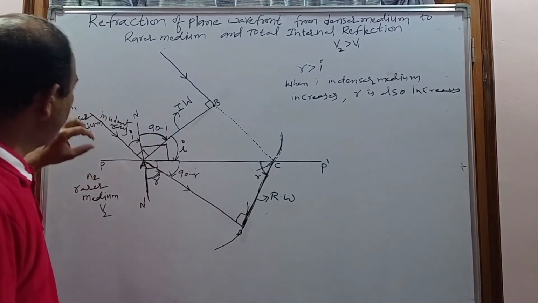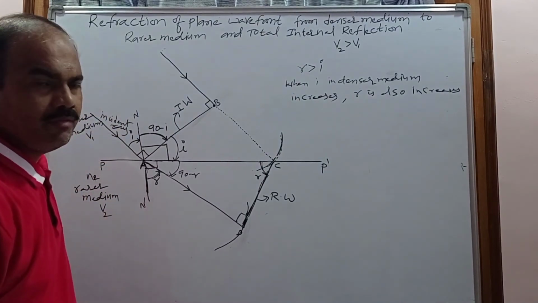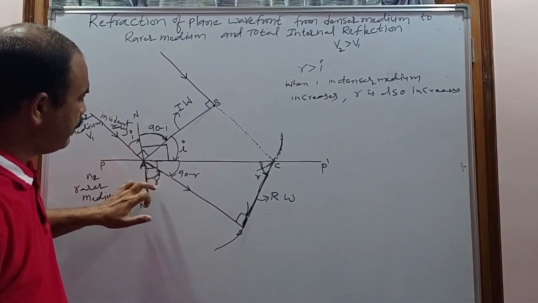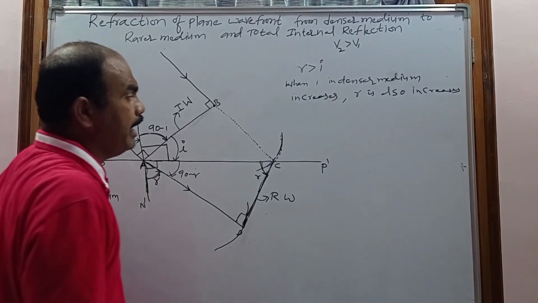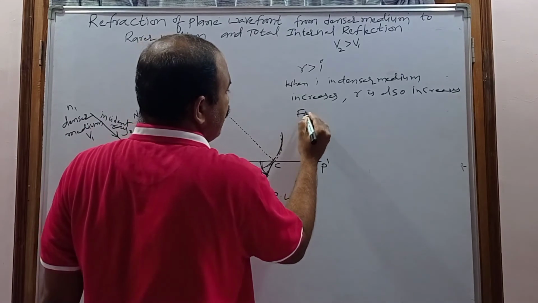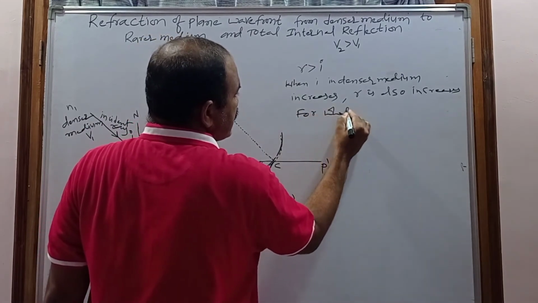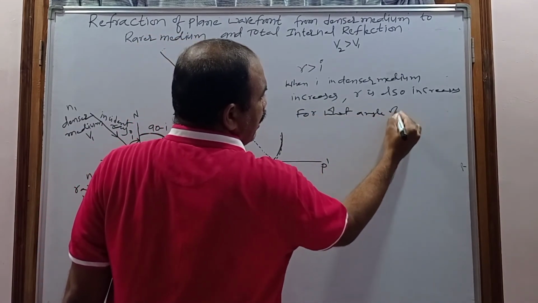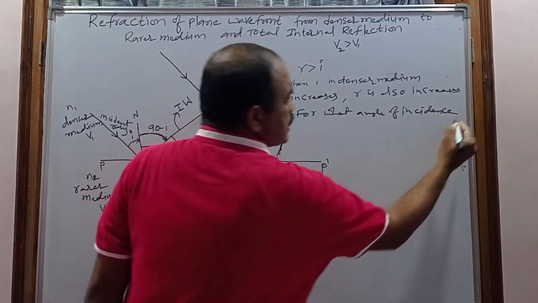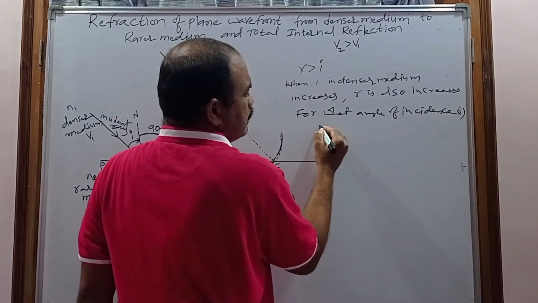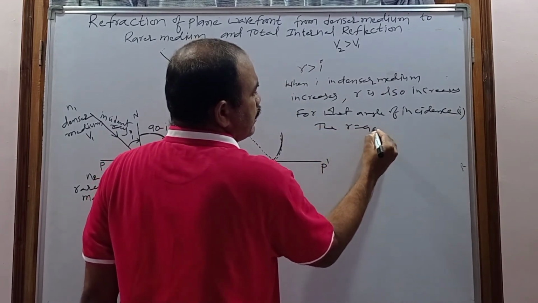So for a particular angle of incidence, r becomes 90, and that angle of incidence is called what? Critical angle. For what angle of incidence i does r become 90?